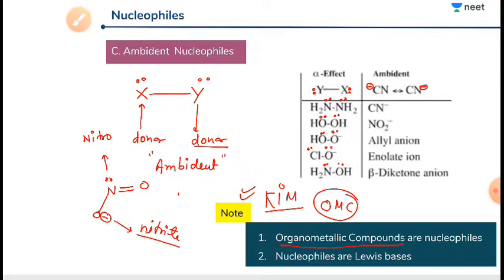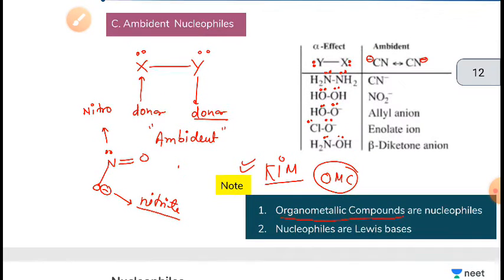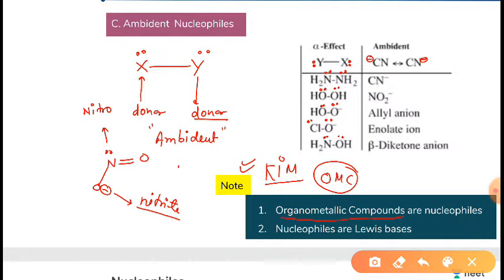Today we will learn about organometallic compounds. So what is an organometallic compound? If we define it, organometallic compounds are those compounds in which the carbon has a direct bond with a metal.